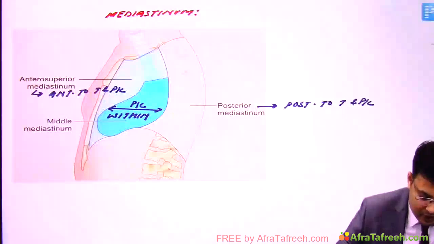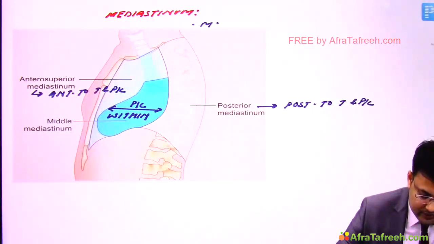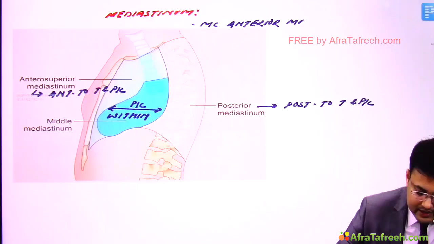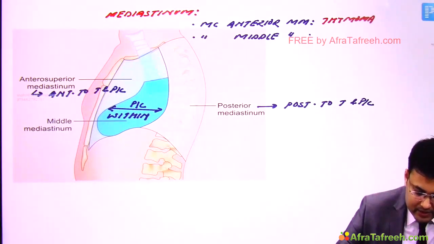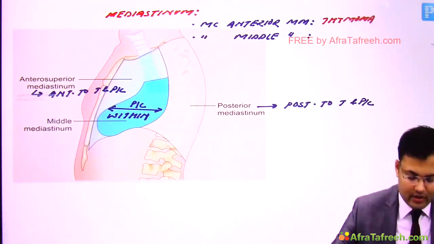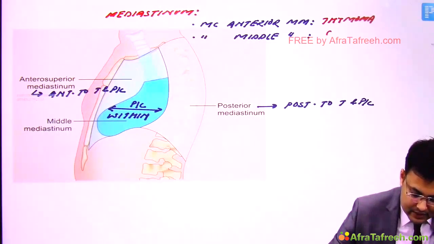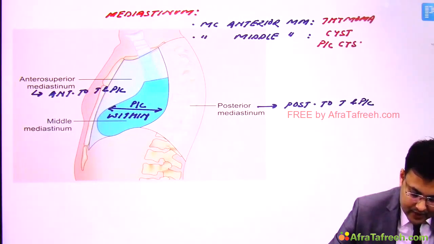First of all, what is the most common anterior mediastinal mass? It's thymoma. Clear? The second question: most common middle mediastinal mass is a cyst. Which type of cyst? The pericardial cyst.